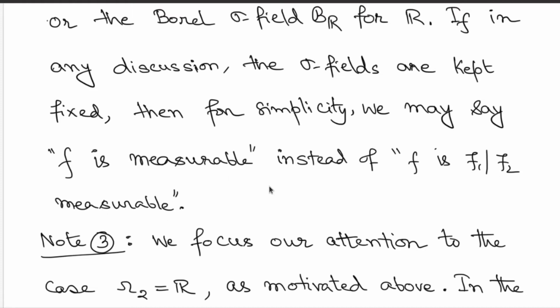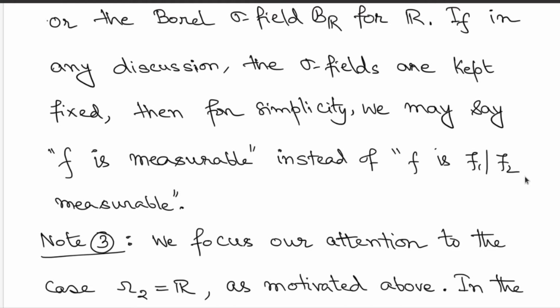So two points to note. First, there may be standard choices for sigma fields, so we will use those. Once you have these standard choices, the sigma fields are understood from the context. Then for simplicity of notation, you will simply say that f is measurable instead of explicitly mentioning the sigma fields script F1 and script F2.